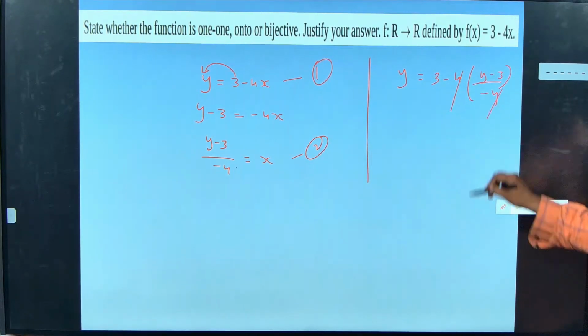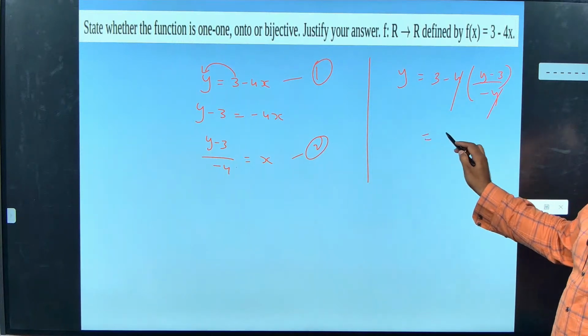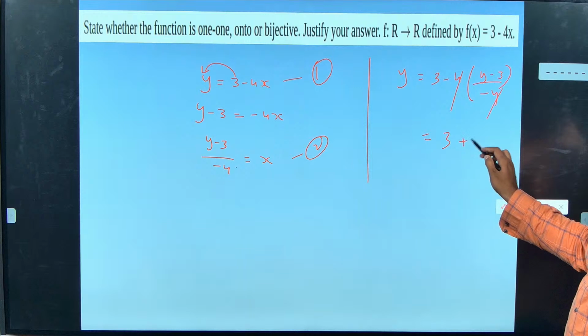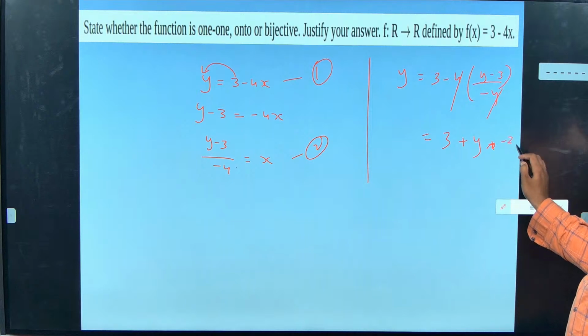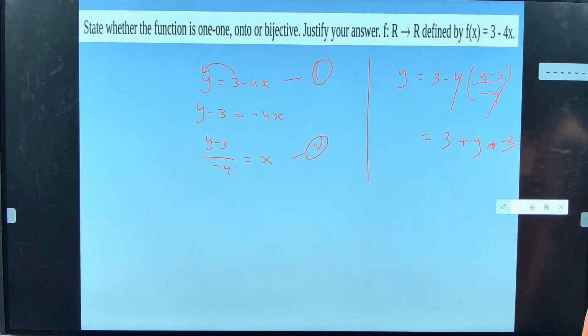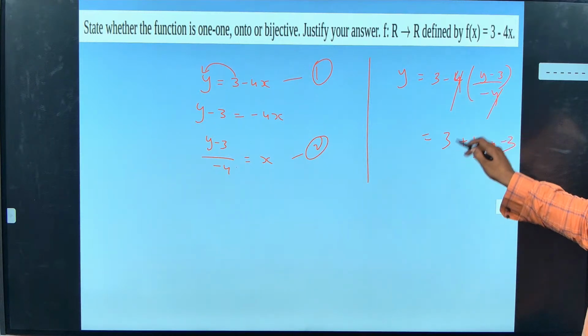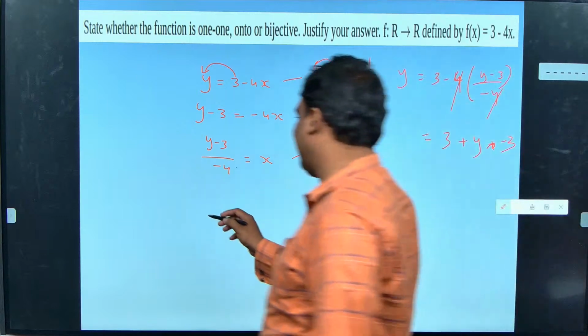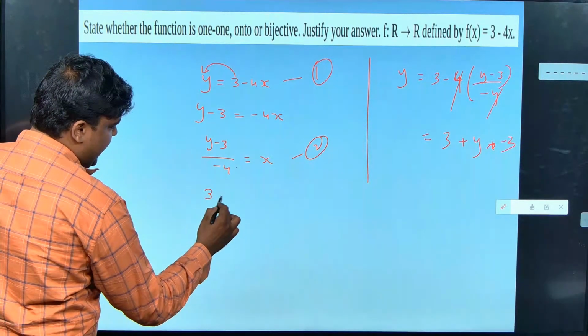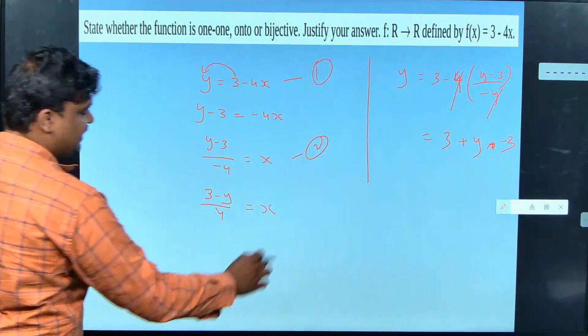Now the 4 and 4 get cancelled. If you have difficulty, change it to 3 minus y by 4 equal to x. Now is this okay?